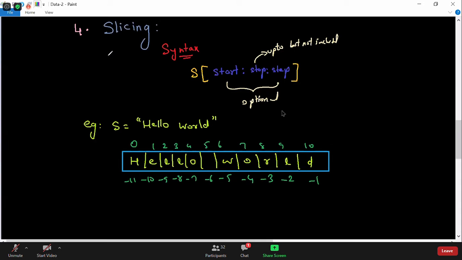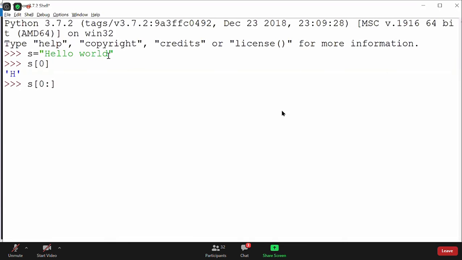So there will be no error, guys. I have given the start value, and I have not given the stop value and step value, so nothing is wrong. It will go from 0 to the end, guys.